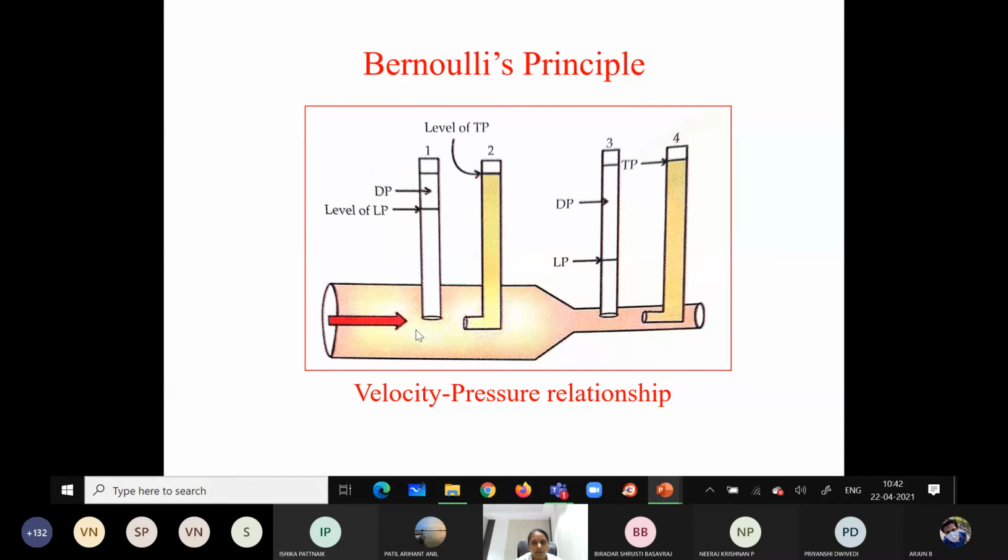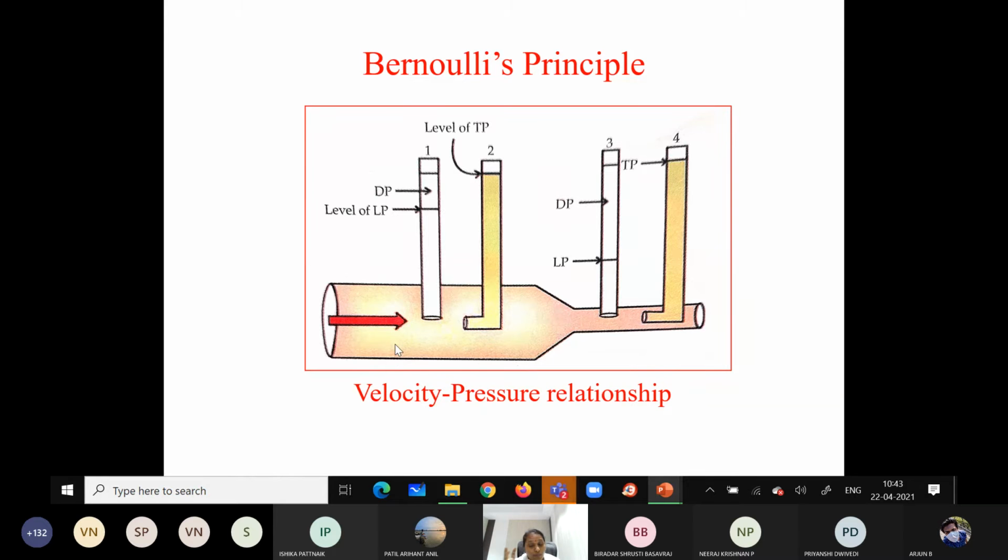Kinetic energy is directly proportional to the velocity, so because of this direct relationship, the kinetic energy becomes less. Because the kinetic energy becomes less, the lateral pressure will be high. You can see here that the lateral pressure is high at the wider diameter vessel.